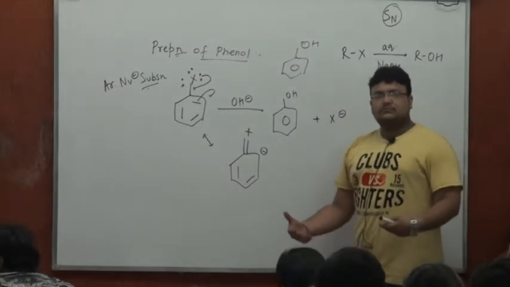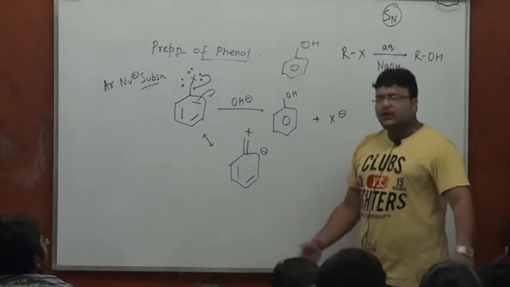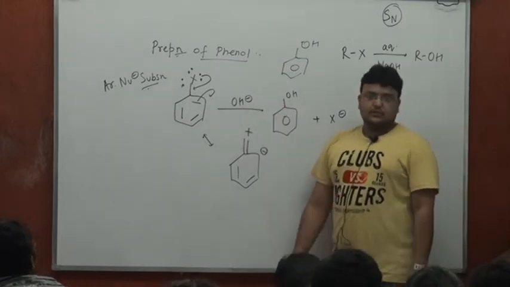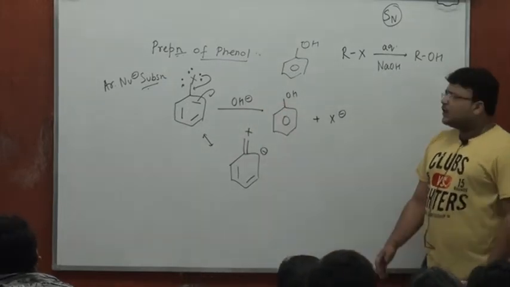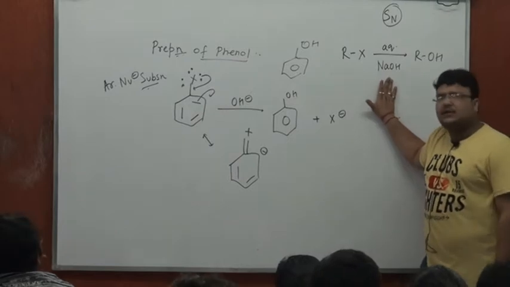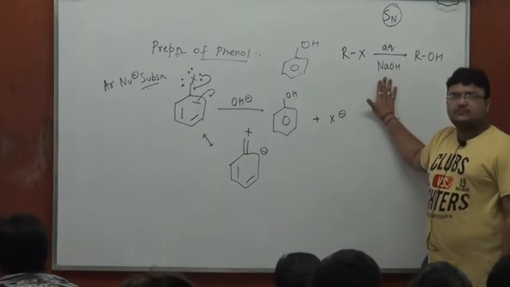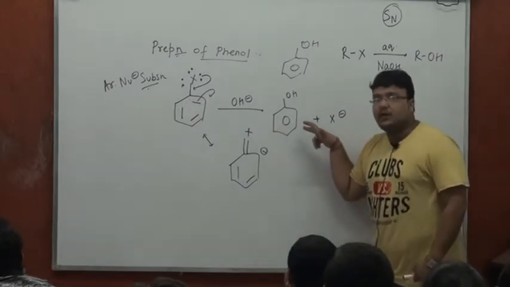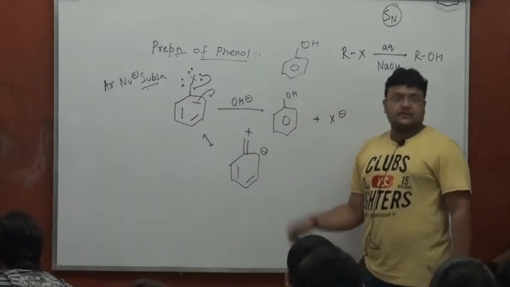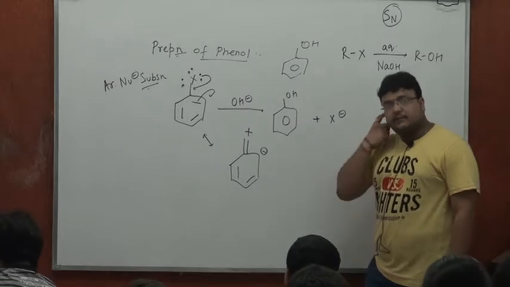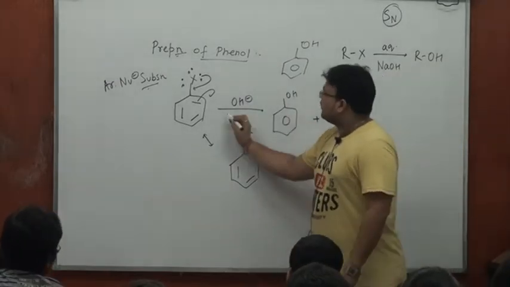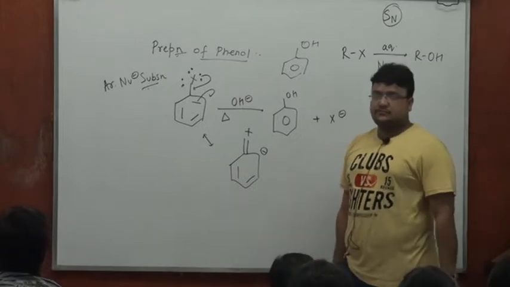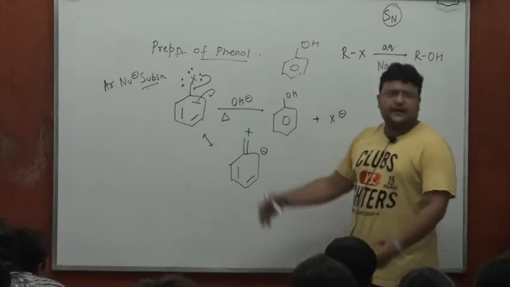Now, more the bond order, more the bond energy, more difficult to break that bond and more difficult to carry out this process. So, something which was very routine, very common in aliphatic alcohols is going to be difficult for aromatic counterparts. It is going to be a difficult way of preparing phenol, converting aryl halides to alcohol, and every time in aromatic nucleophilic substitutions you will find very high temperature required, in this case around 500 to 600 degrees Celsius.